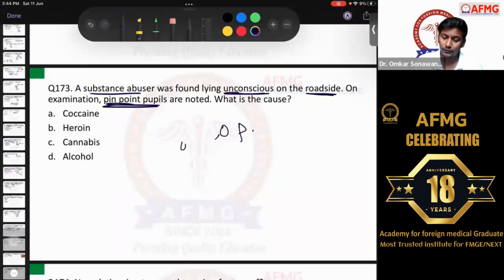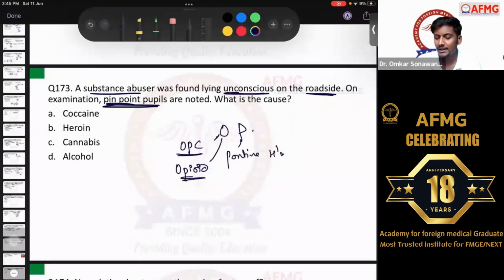So O usually goes for OPC poisoning. O goes for organophosphate and carbamate poisoning, right? So OPC poisoning is one of the important causes. Second, O also goes for opioid toxicity or opioid intoxication, right? P also goes for two conditions. First, P goes for pontine hemorrhages. If there is any bleeding at the level of pons, pontine hemorrhages can lead to pinpoint pupils. And second, P usually goes for phenol poisoning or carbolic acid poisoning. That is also a cause of pinpoint pupils.